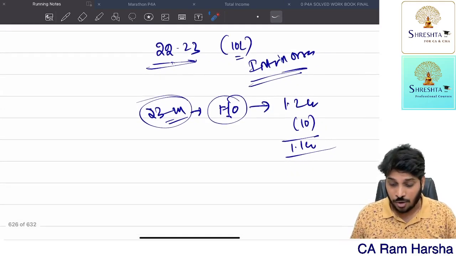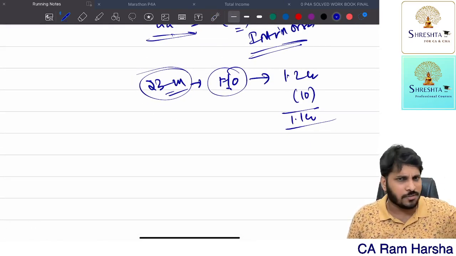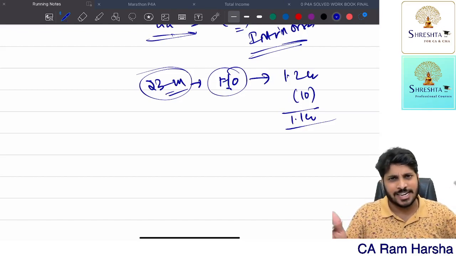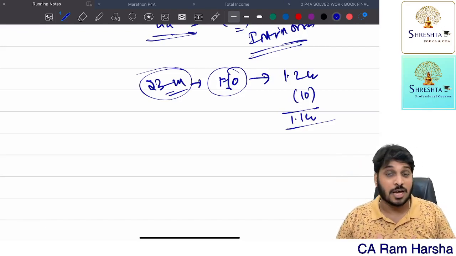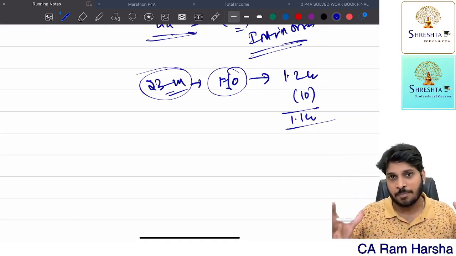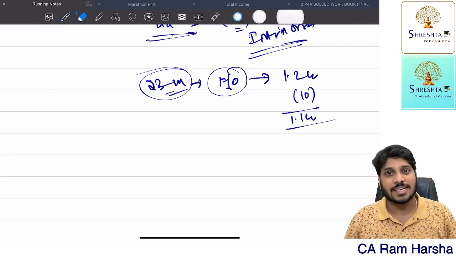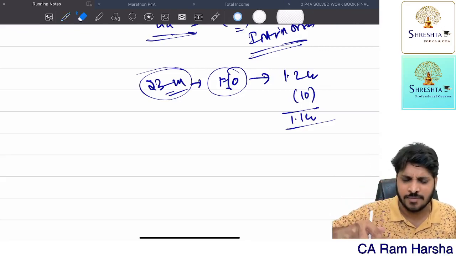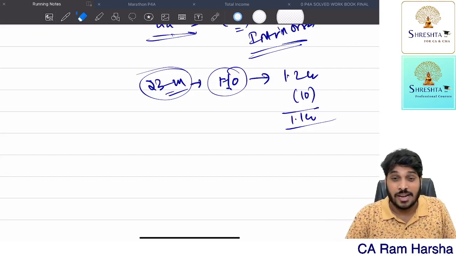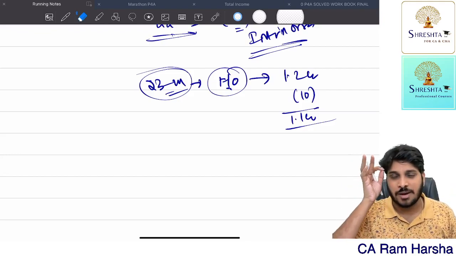Now, in addition, what is cost of acquisition? Cost of acquisition is nothing but whatever cost of acquisition, cost of improvement, all that, indexation, everything you claim. Fine. Suppose after 2 years, you filed a case against the government and you got additional compensation, enhanced compensation. That is also taxable in the year in which it is ultimately received. So if any enhanced compensation is received, it is taxable in the year in which it is ultimately received.